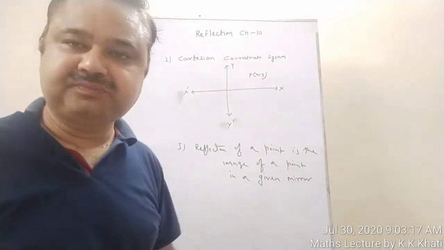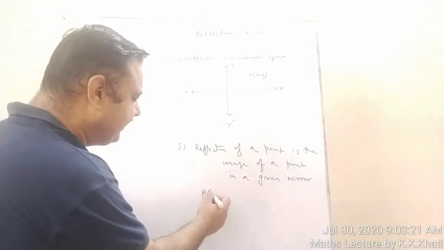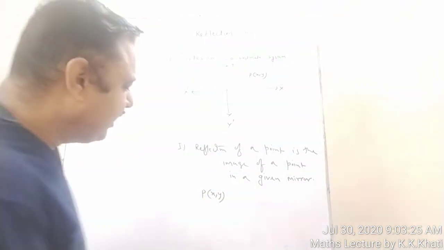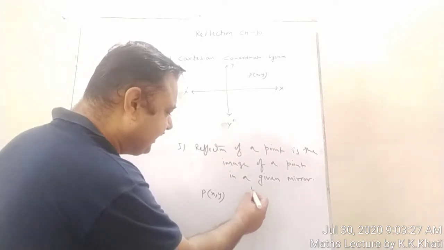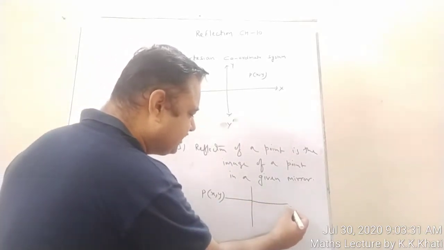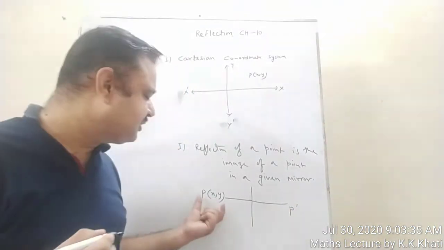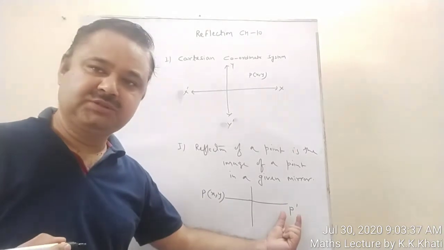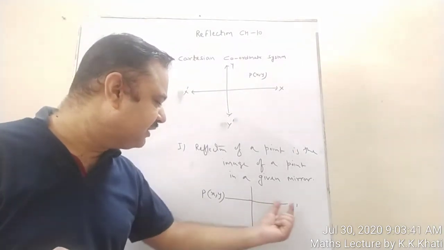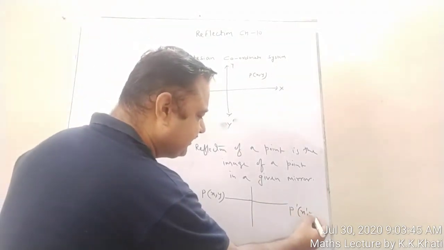For example, suppose we have a point P and its coordinate is x comma y. Now suppose the mirror is here and its image will be on this side, that is P dash. Means the image of this point will be a point also. Now what will be the value of this P dash? That would be x dash, y dash.